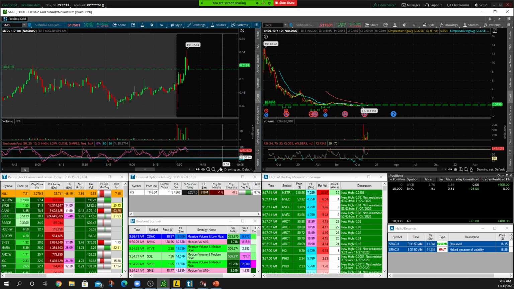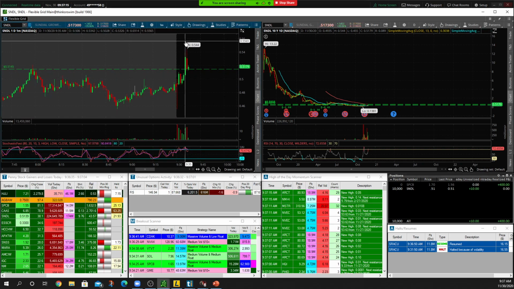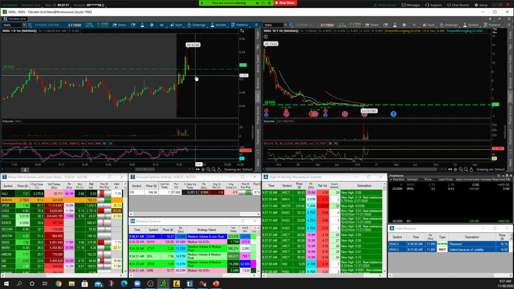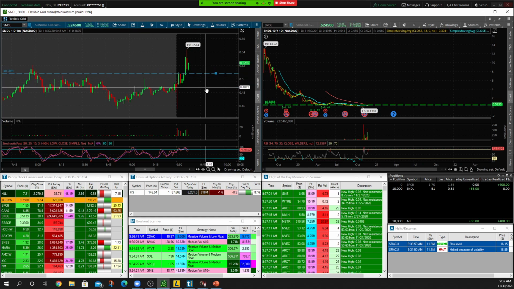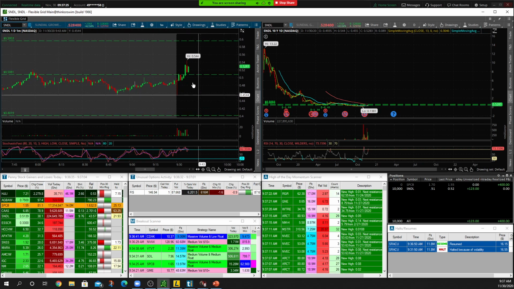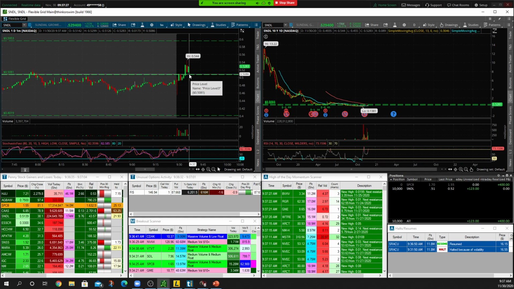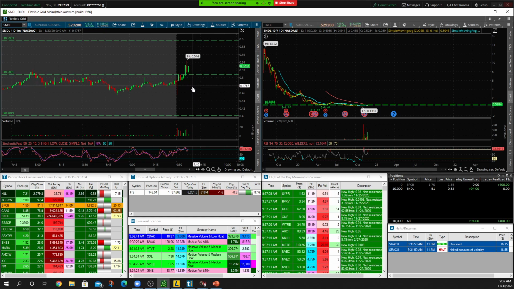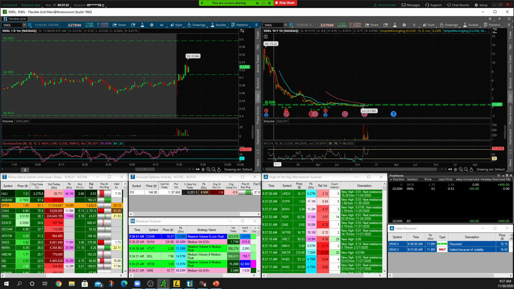I want to see if we get that nice continuation here. We had some nice volume, really pushed it, clean about 10% or so. So right now I do have a long over on SNDL, and I'm looking for the continuation, a push over 54 off the pullback into those lows at 50 cents, 51 cents. My fill was a little late at 52.